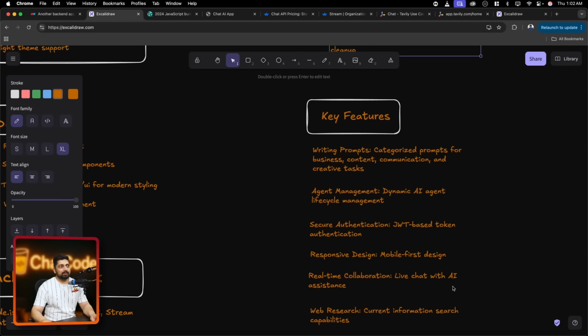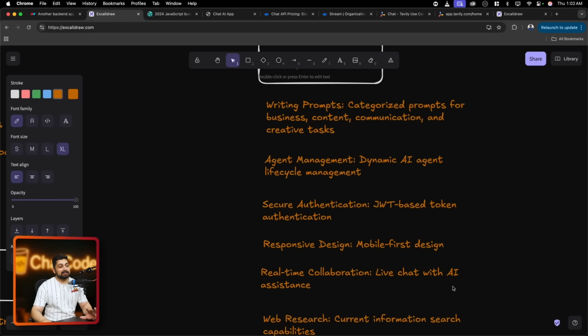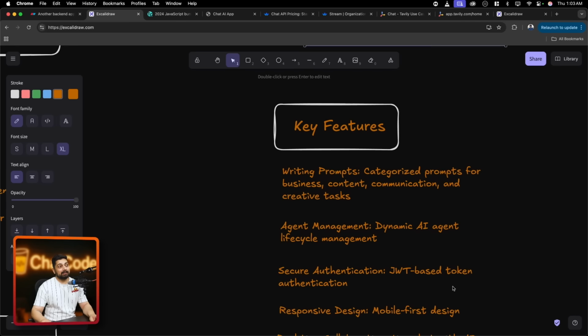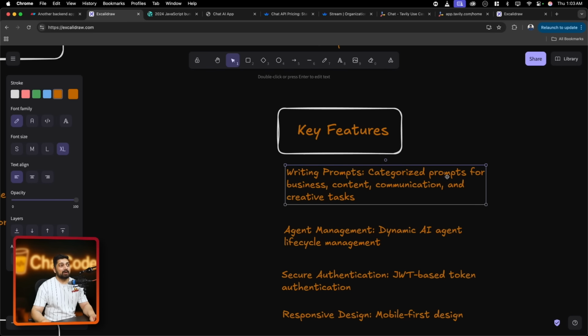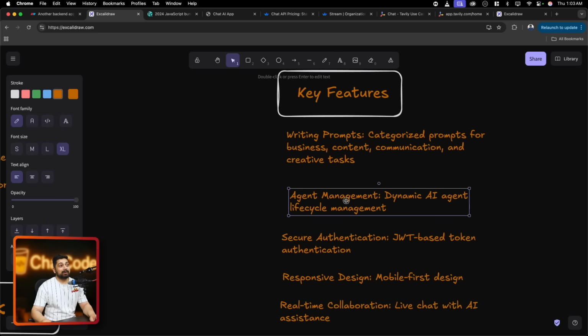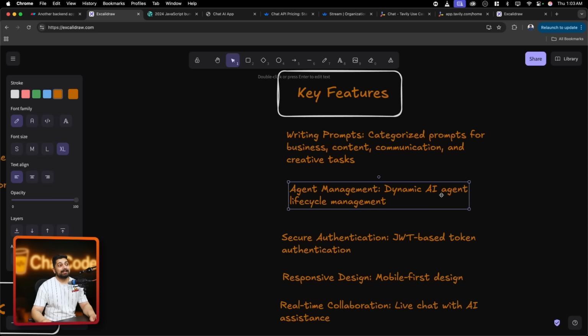Once we are done with this, I'll walk you through that, so much of this is really reusable in the resume itself. So we will learn about writing prompts, categorizing the prompts for the business content. We'll learn about agent management, dynamic AI agent lifecycle. So yes, every time a session is created, we are creating different agents for that. We are consuming the memories of that.